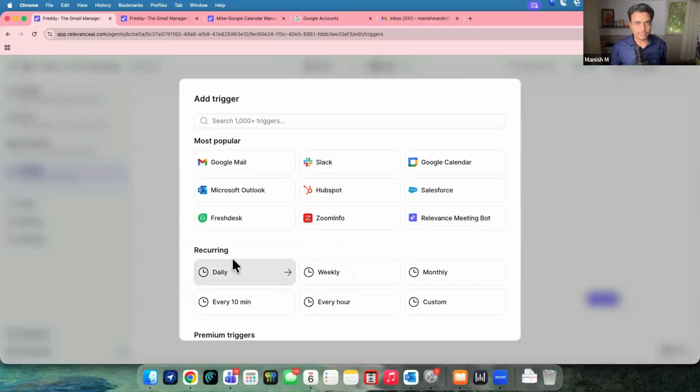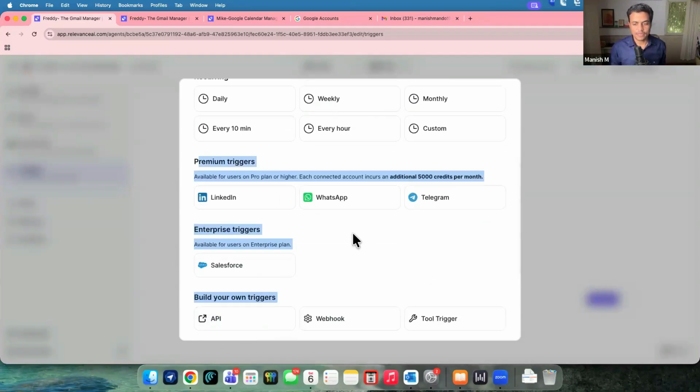Second, you can have recurring triggers, where your automation or agent is scheduled to run every hour, every 10 minutes, every day, every week, or so on. Then there are premium triggers, and this is where it makes a little difference. If you want to control your agent with WhatsApp or Telegram, since they are instant messaging channels, you have to spend 5,000 additional credits every month. I'm not sure why they have put on this kind of pricing, but it's insanely expensive. It's a kind of revenue strategy: 5,000 credits means approximately $40 only for the premium triggers.